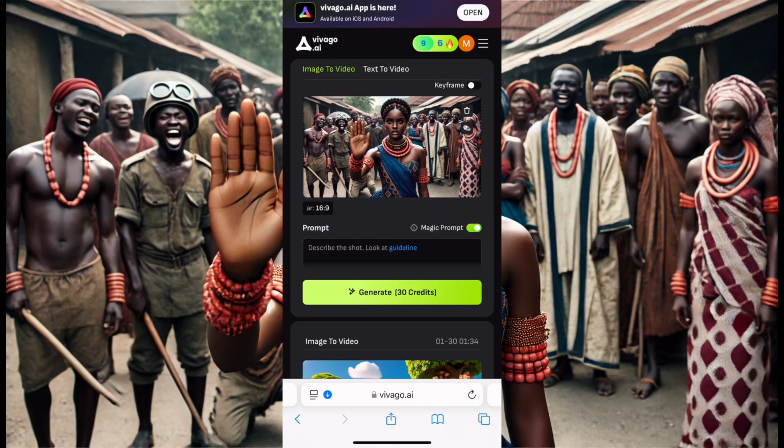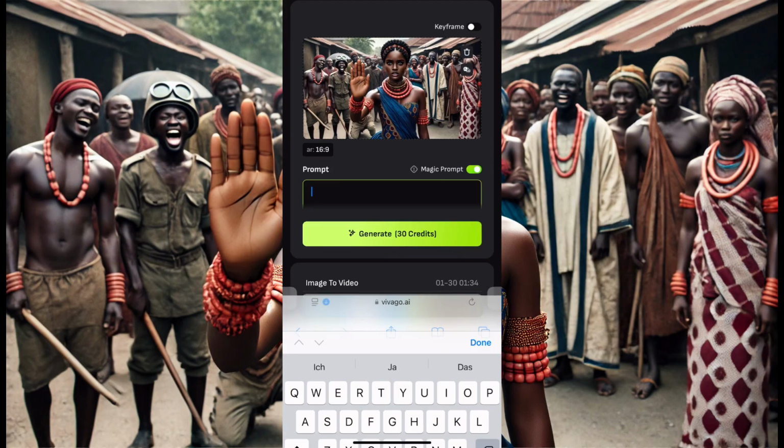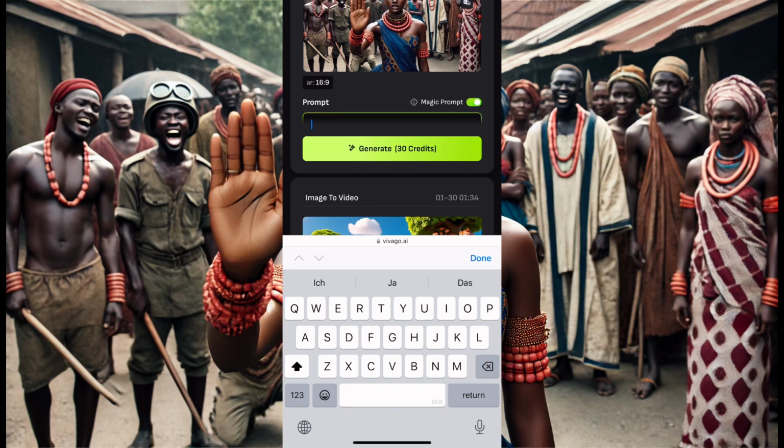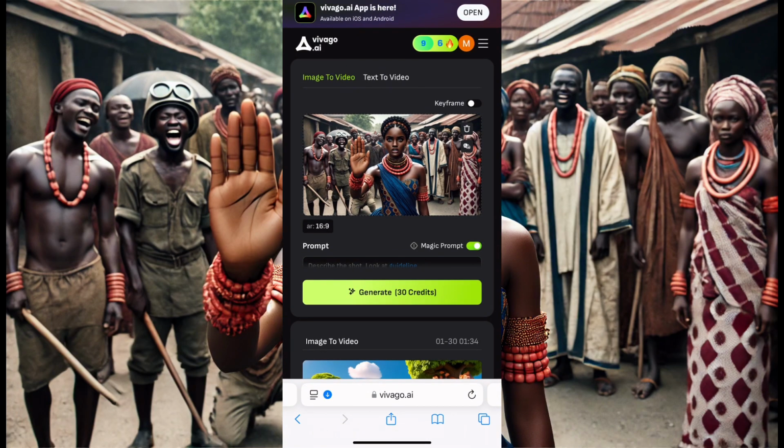You just put in the description prompt. That's your prompt that you copied. You need to put it in here. Then you click on generate, and it will generate for you. You give it time because it takes time. So let's wait for it to generate, and let's give it some time.